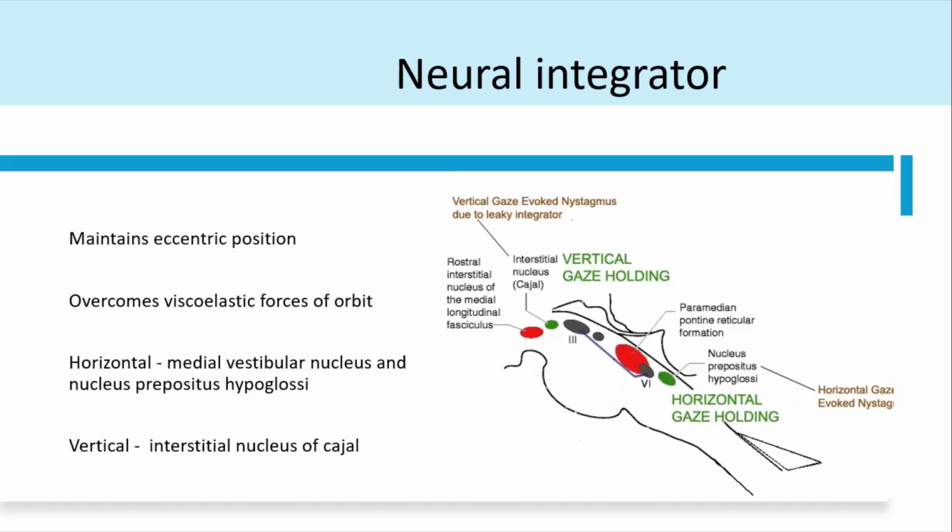It's a physiological system. The neural integrator is mainly to maintain the eccentric gaze. So you look to the right side, you have to make sure that the eye is at the right side. To make sure this is there, you have the neural integrator. So these are brainstem structures. You have a neural integrator, one for the horizontal saccades and pursuits, and one for the vertical pursuits. So for the horizontal, you have the nucleus prepositus hypoglossi. And for the vertical, you have the interstitial nucleus of Cajal. Cerebellum is also required to maintain the eccentric gaze.